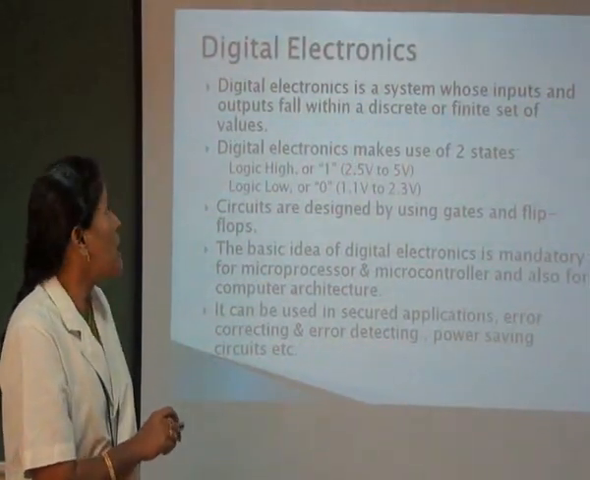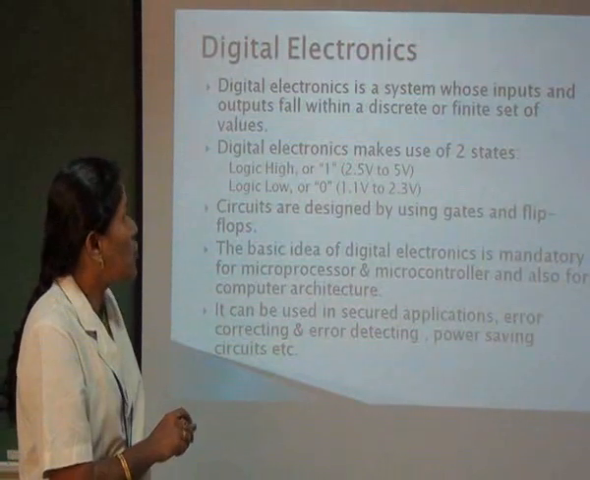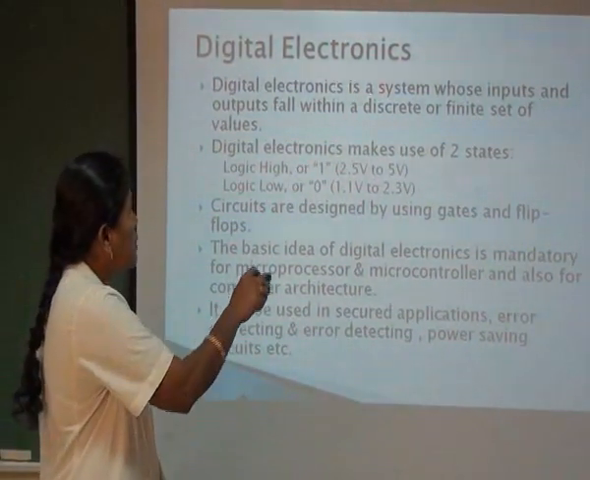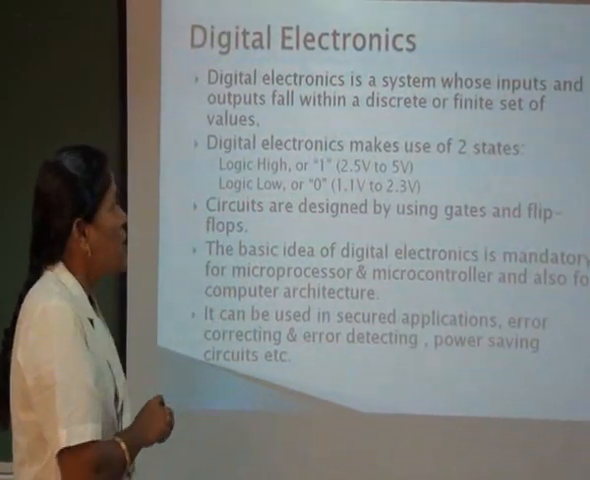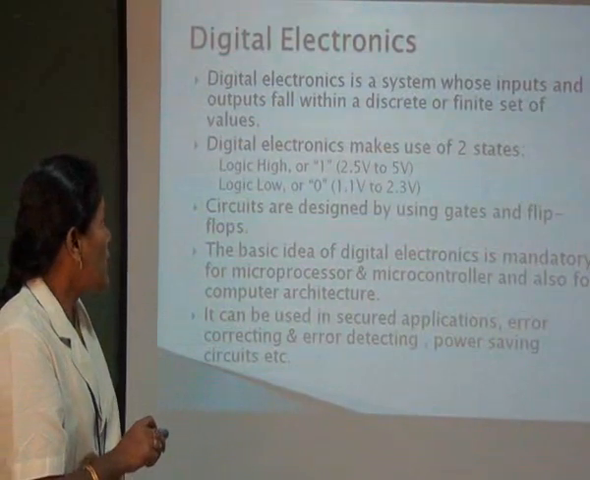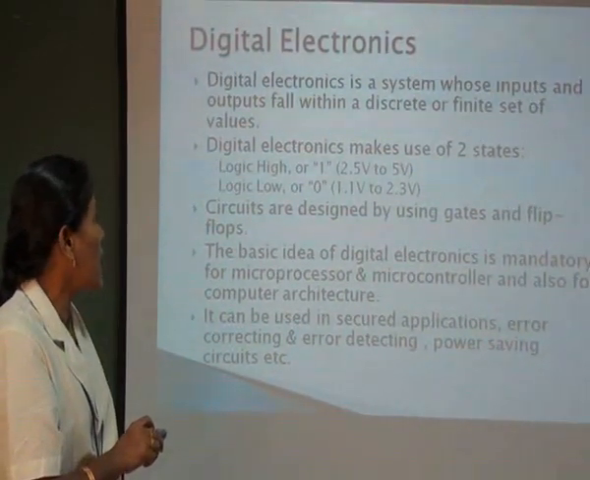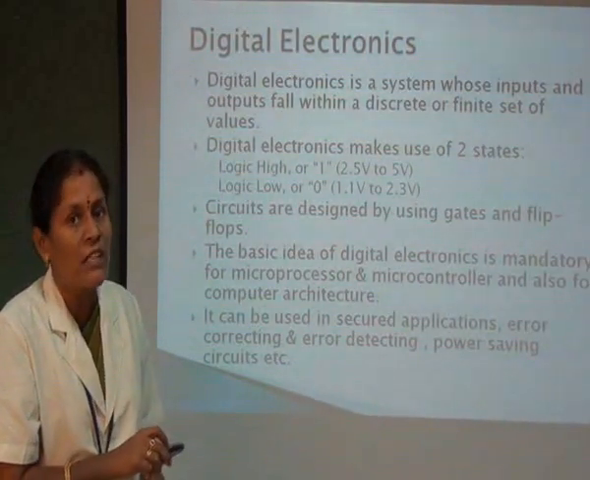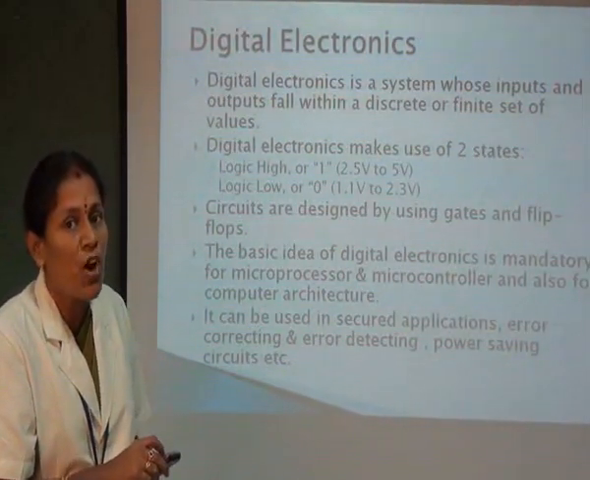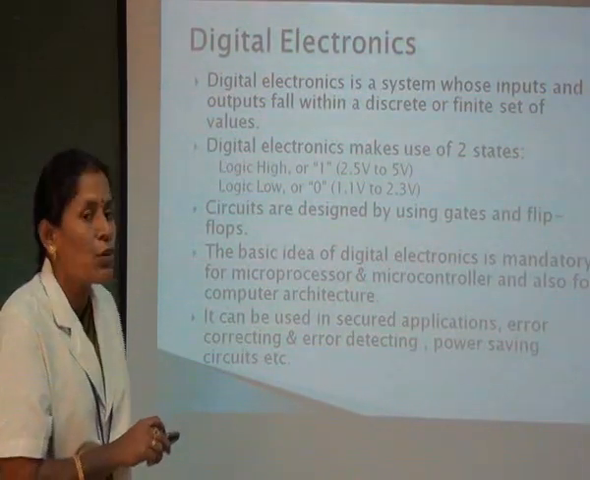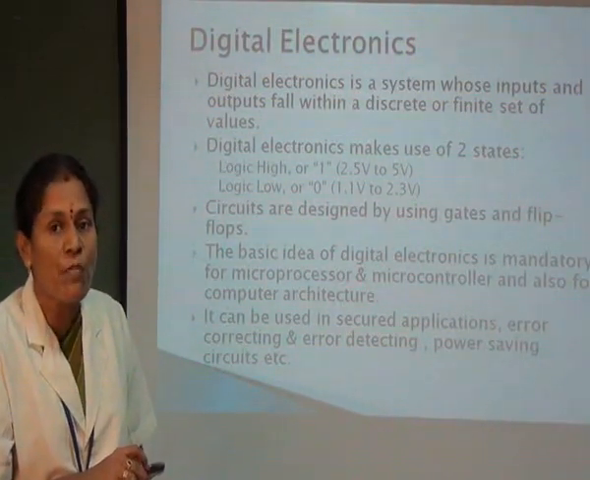Digital electronics is a system whose input and output fall within a discrete or finite set of values. Digital electronics makes use of two signals: one is called logic high and the other is logic low. Logic high is nothing but 1, which is represented in analog form as 2.5 volts to 5 volts, and logic 0, which is represented in digital form as 0.